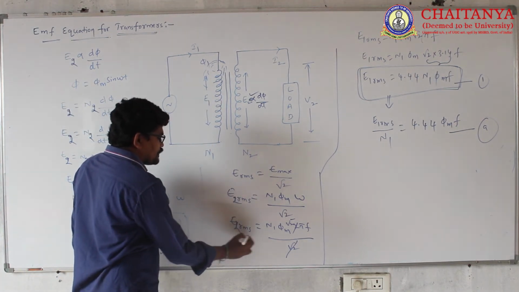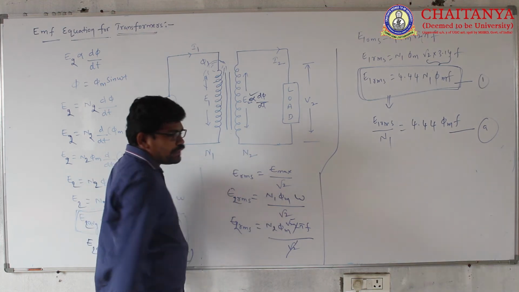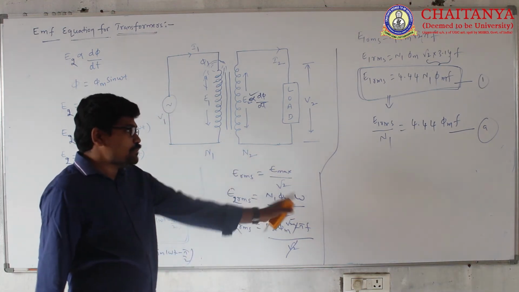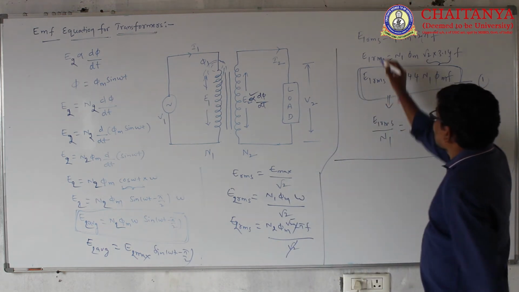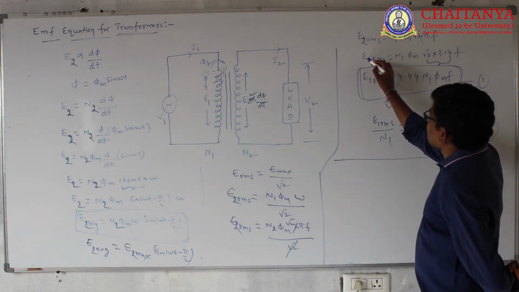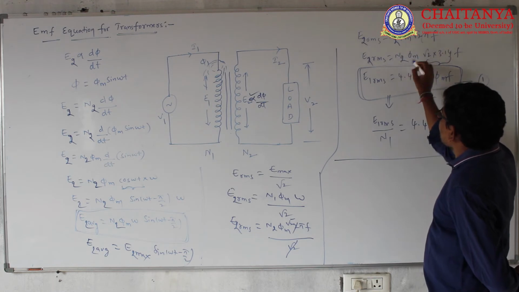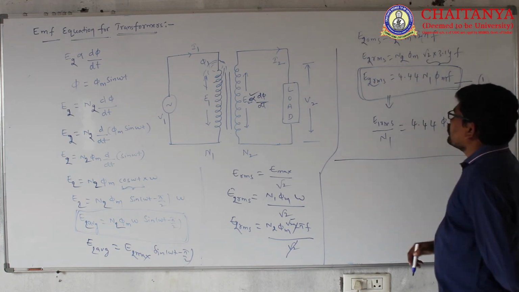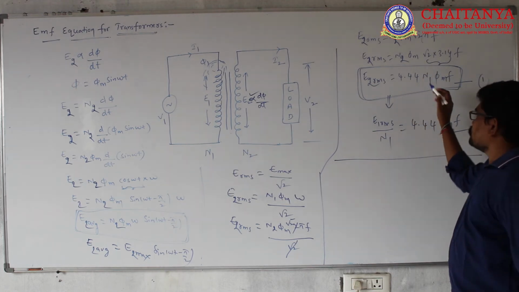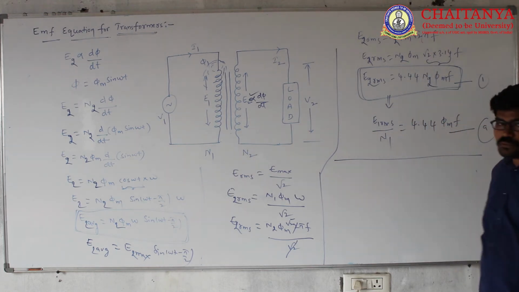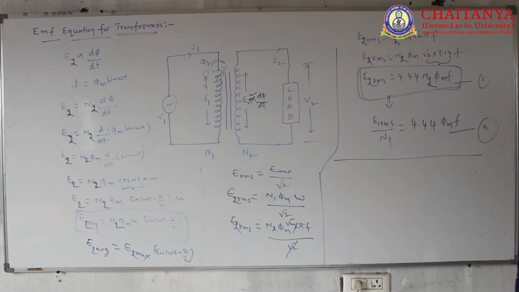Then E2 RMS is N2 phi m root 2 pi times frequency. This is E2 RMS. E2 RMS you can get as 4.44 times N2 phi m f.